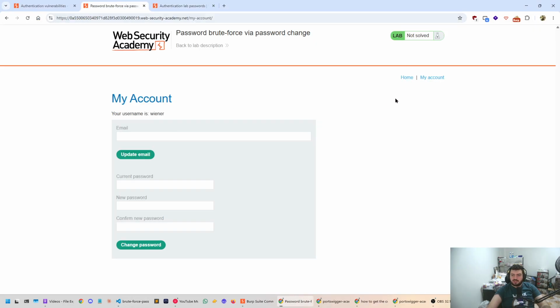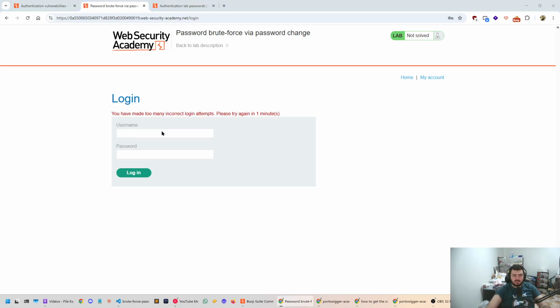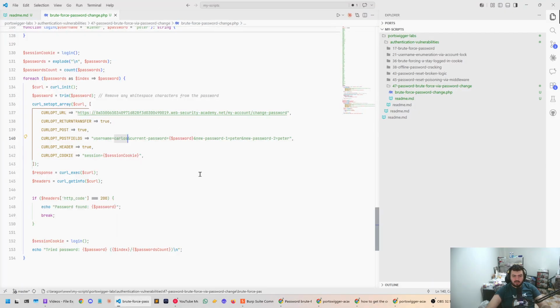Well, you know what? Let's just go to my account and then log in with Carlos, and then Peter. Okay, so it did not work. So what we're doing here is that we are still sending the change password. So that means if Carlos's password was Sunshine, it should have changed to Peter, and we should be able to enter Carlos's account with Peter.